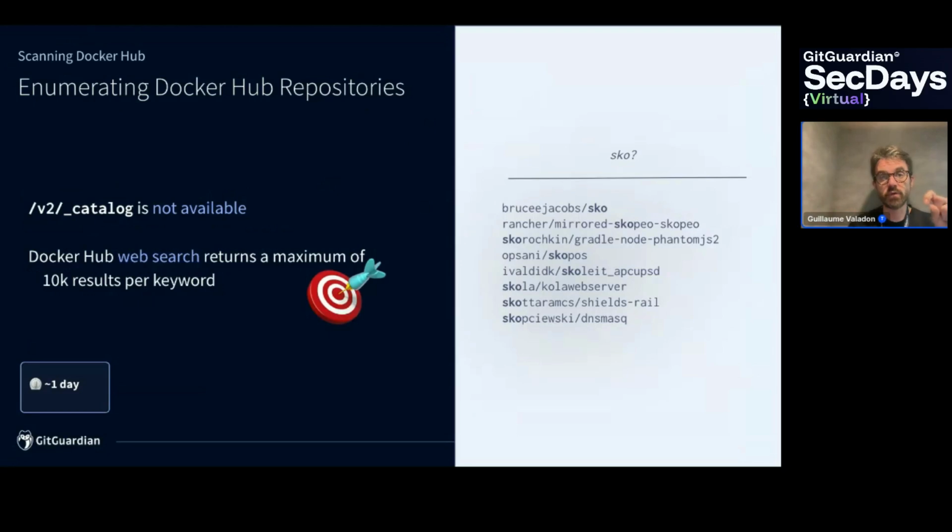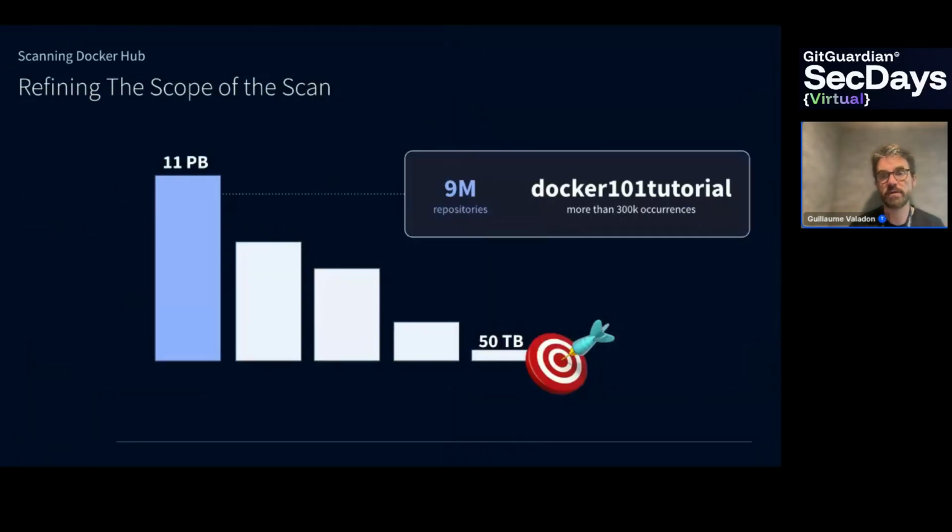So if you need more images, you need to use some trick. For example, you use production 1, production 2, production 3, and iterate until you receive less than 10,000 results per keyword. So this is a bit slow. It takes approximately 1 day to get all of the images, and that's the first result that we got.